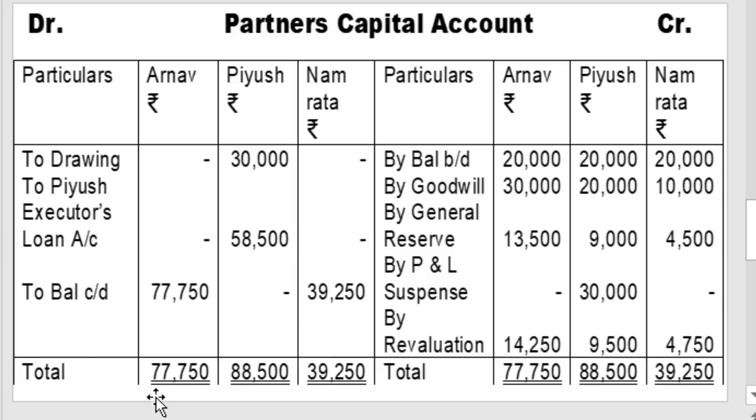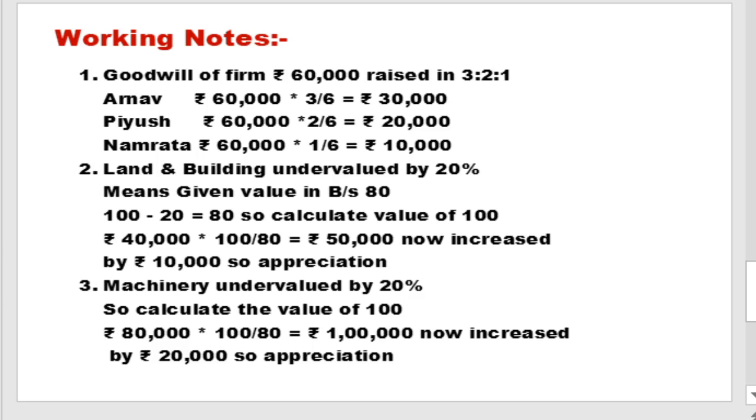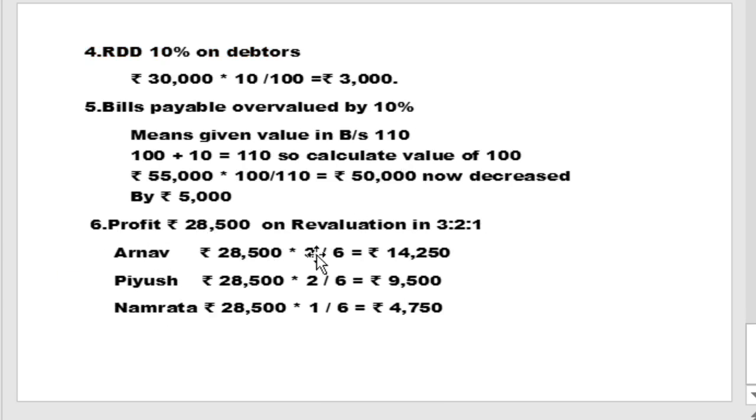In this example we solved only as per the given example. So for homework, you tally the balance sheet after receiving all the information, after fulfilling all the information as per the adjustments and our accounts. So tally the balance sheet of Arnav and Namrata, the new firm. Balance sheet of the new firm: liability side should equal asset side. That is the homework for you. So the example is over. Okay.